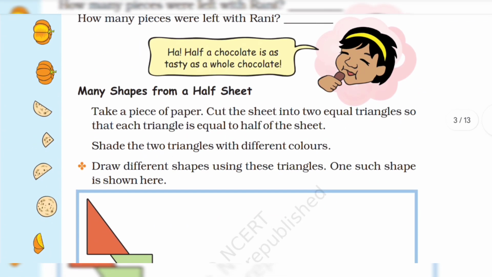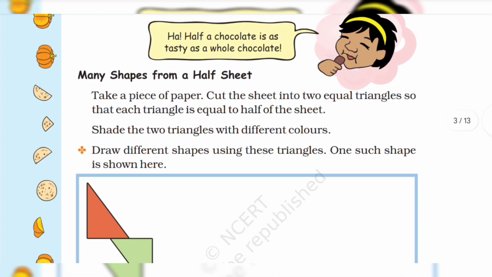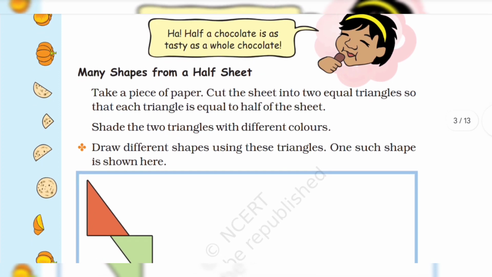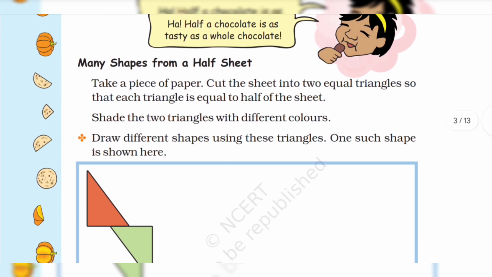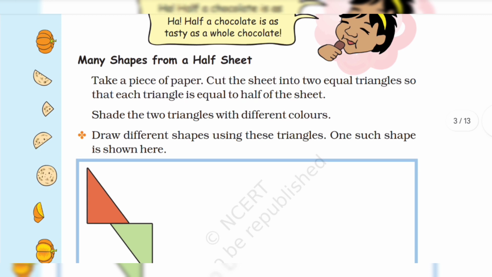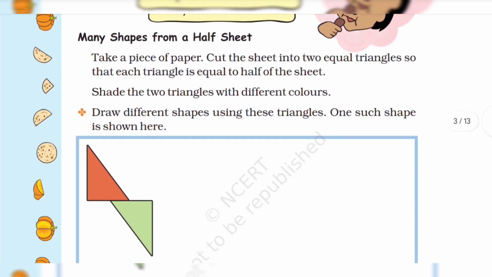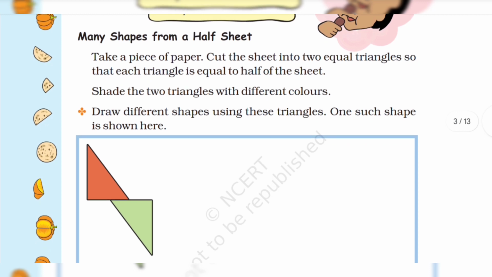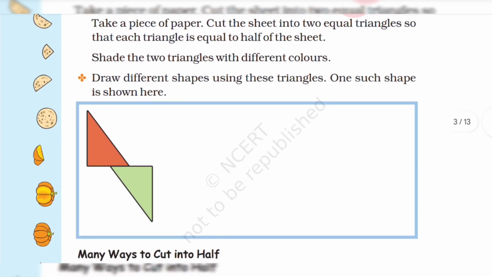Many shapes from a half sheet. Take a piece of paper, cut the sheet into two equal triangles so that each triangle is equal to half of the sheet. Shade the two triangles with different colors. Draw different shapes using these triangles. One such shape is shown here.